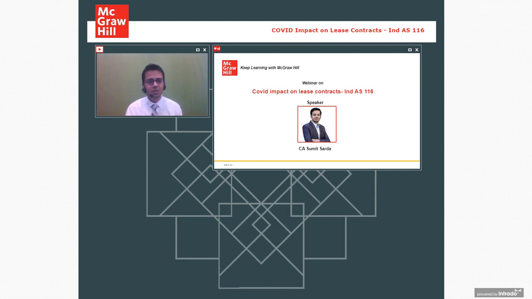That will be the first stage. The second stage will be what happens when a discount or concession is given, or when we reduce the rental area that we were using. If the area is reduced or increased, whatever be the case, how do we deal with all these scenarios?